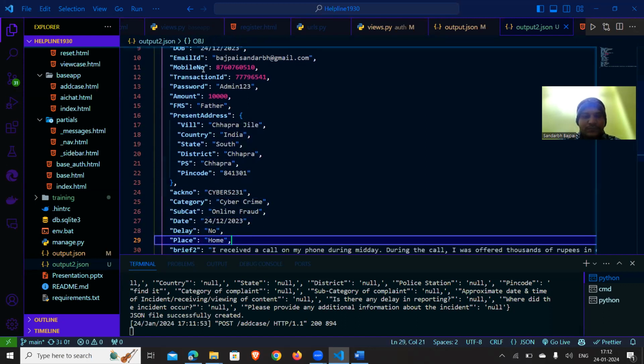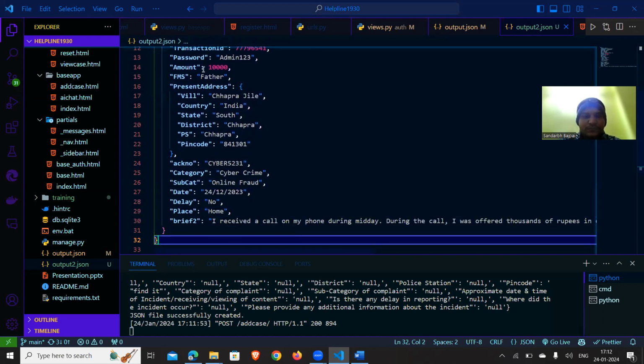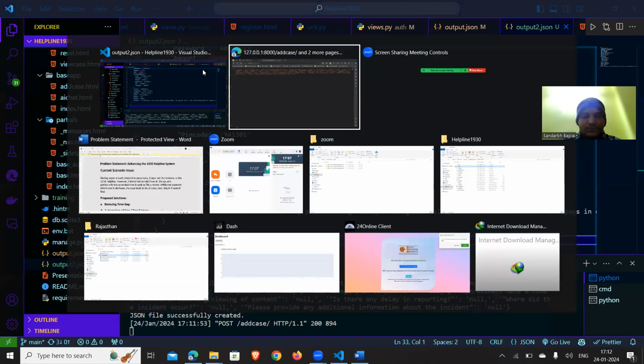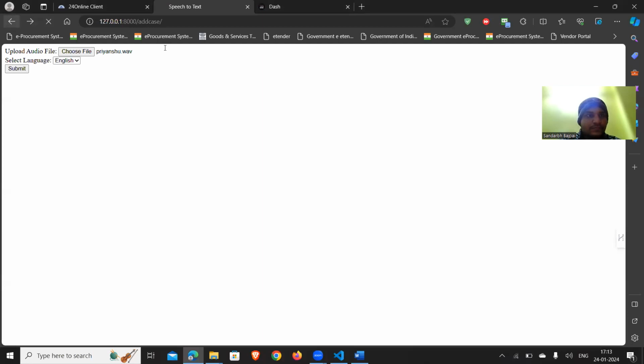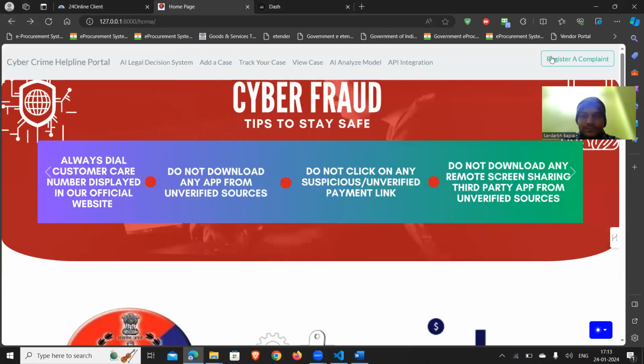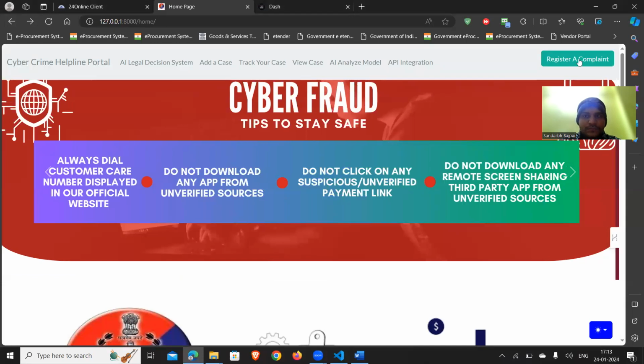So this information is captured, and let's move to the front end. This information has been captured and saved in the backend, right? After this, just for demonstration purposes, I will click on register a complaint.